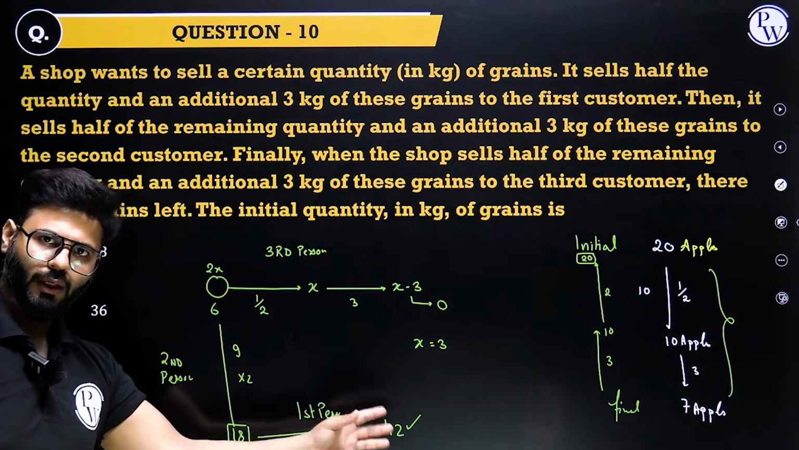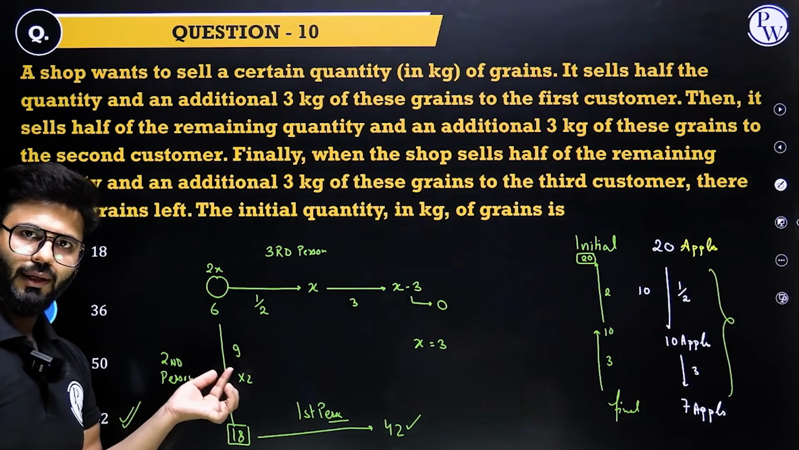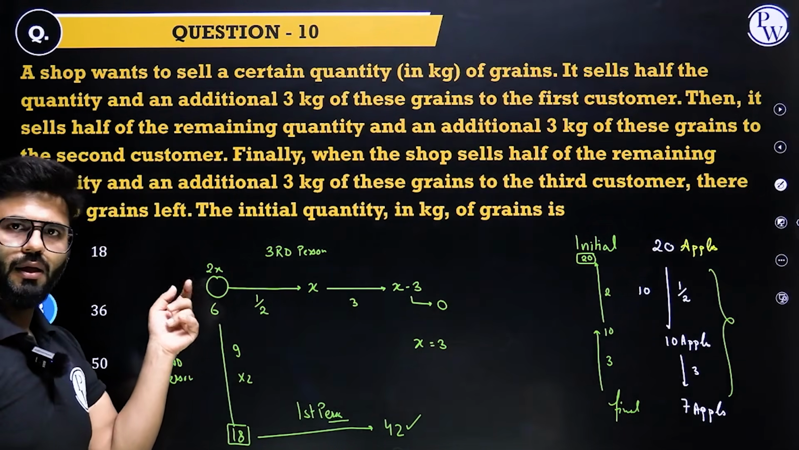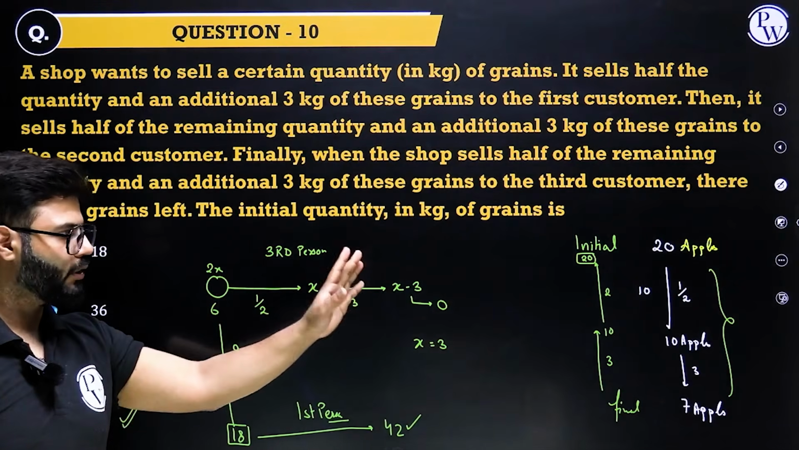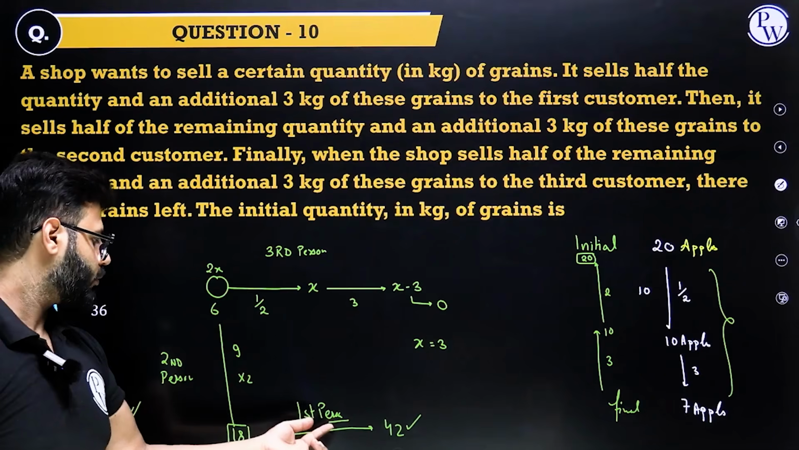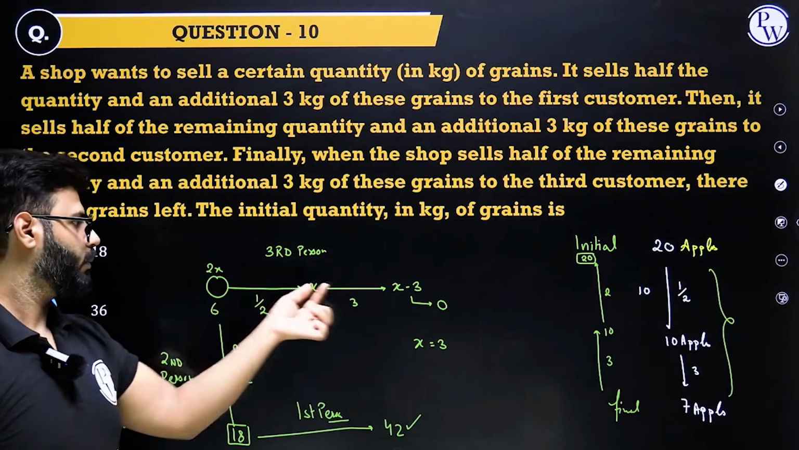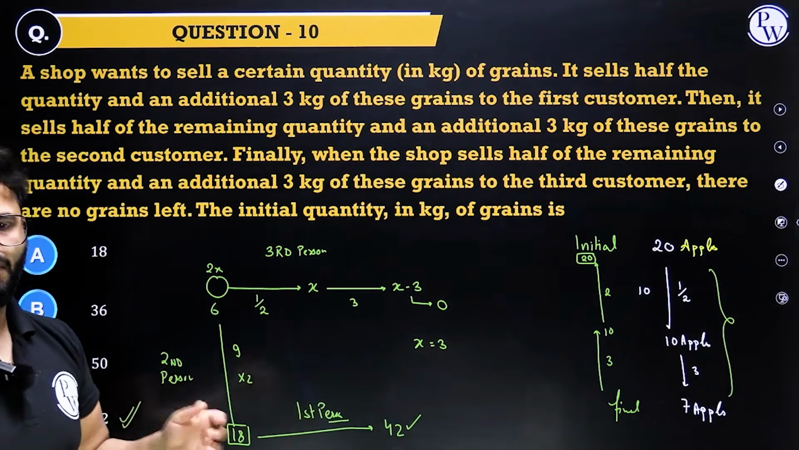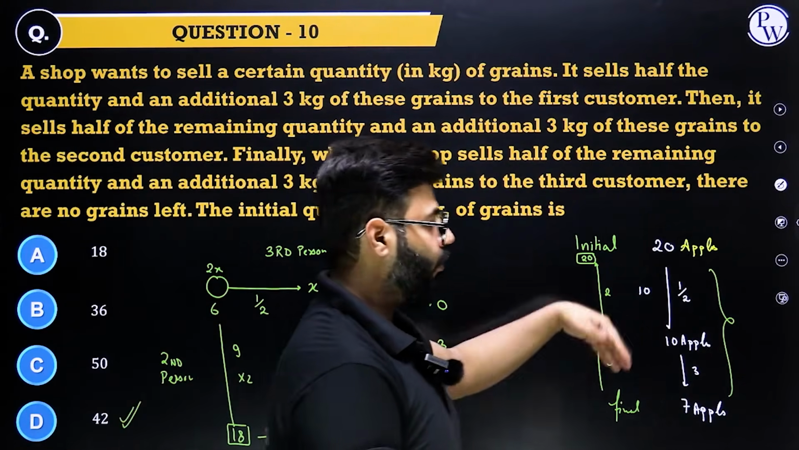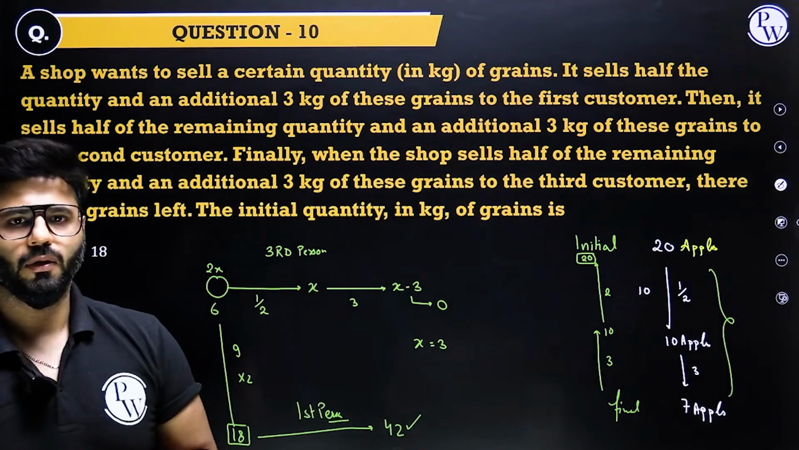42 half, 21 given, 21 left, gave 3 extra, left with 18. Half of 18, 9, 9 given, 3 extra, left with 6. Half, 3 given, 3 extra, left with 0. That's it. Entered with 42, gave the first person, came out with 18. Gave the second person, came out with 6. Gave the third person, came out with 0. That's the story, right? But you should know how to backtrack in these questions. That becomes easier, right? Got it?